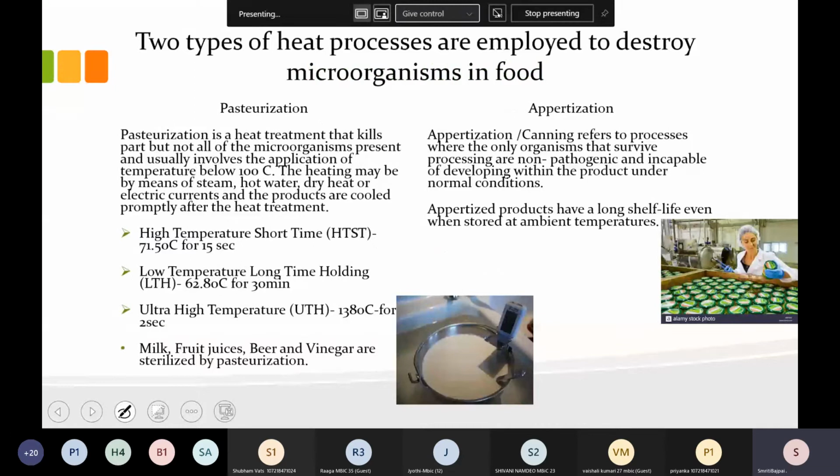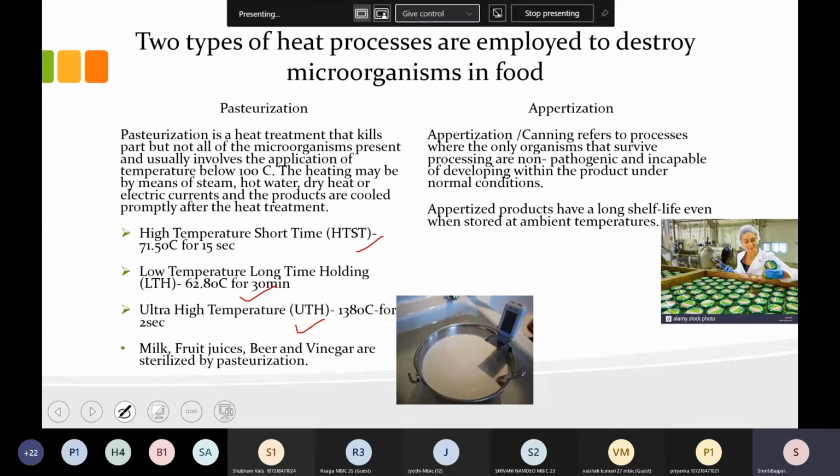You must have heard about pasteurization. Pasteurization is again a heat treatment, and it is of three types: HTST, LHT and UHT. Pasteurization is used for dairy products, fruit juices, beer and vinegar.